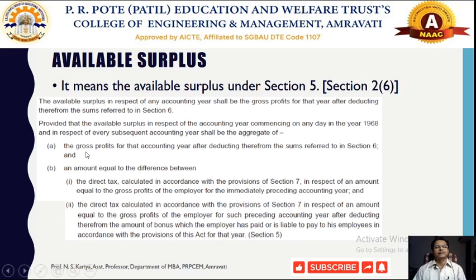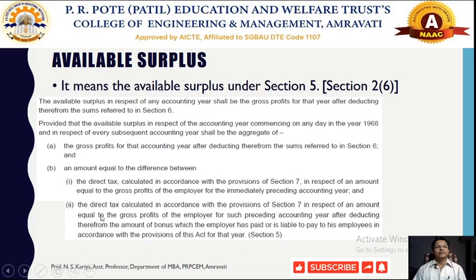First of all we have to calculate the gross profit of the accounting year, after deducting the sums referred to in section 6, and the amount equal to the difference between two terms. The first is the direct taxes calculated in accordance with section 7 in respect of an amount equal to the gross profit of the employer for that accounting year or the immediately preceding accounting year. Similarly, the second is the direct taxes calculated in accordance with section 7 in respect of the gross profit of the employer for such preceding accounting year, after deducting the amount of bonus which the employer is liable to pay to his employees in accordance with the provisions of the Act.